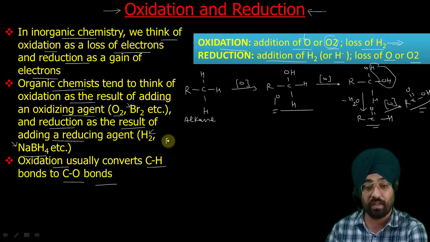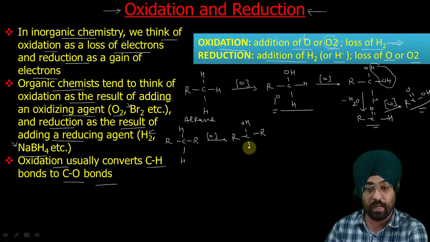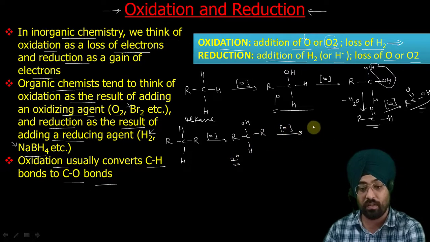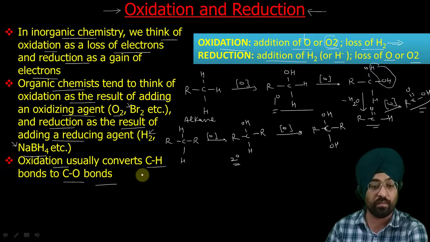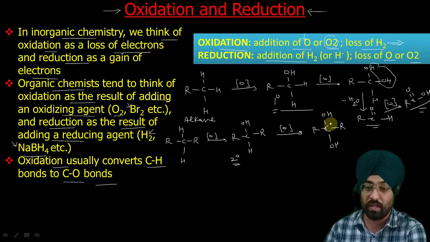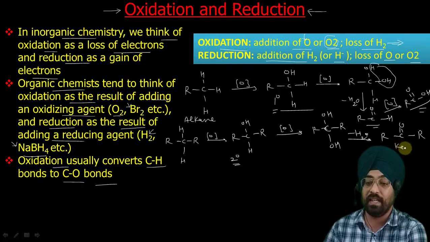Now suppose we have this sort of alkane. If we add oxygen, first we get the C-OH, and this is a secondary alcohol. If we add oxygen again, it becomes R2C(OH)2. As I have said, oxidation involves converting C-H bonds to C-O, so you can see here the C-H bond has been converted to a C-O bond. Now this is unstable, water will be removed, and you will get R-C double bond O-R. So we will get ketones.